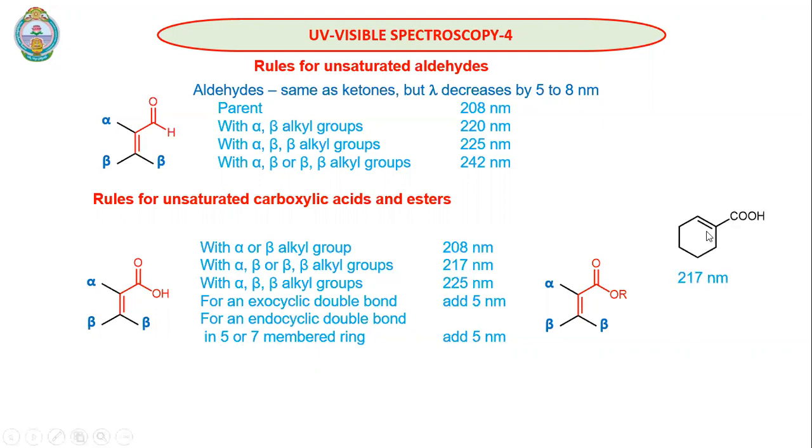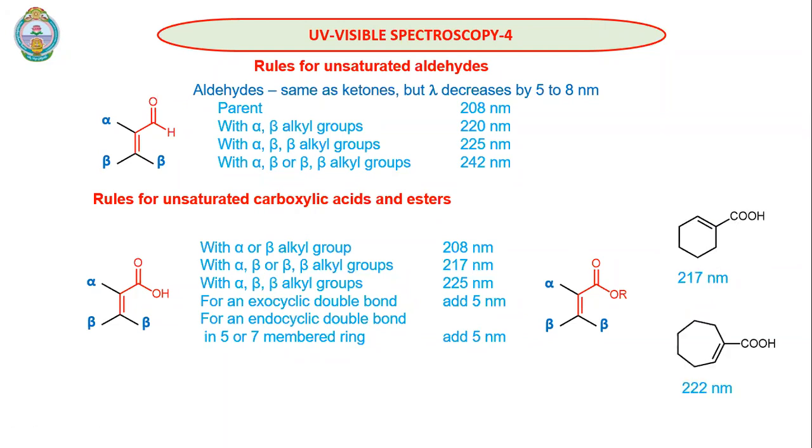For this example, you see this is a simple carboxylic acid, and we have one ring residue at the alpha position and a second ring residue at the beta position. So with two substituents, it is 217 nanometers. We don't need to worry what that substituent is. Okay, if you have substituents, consider it as one.